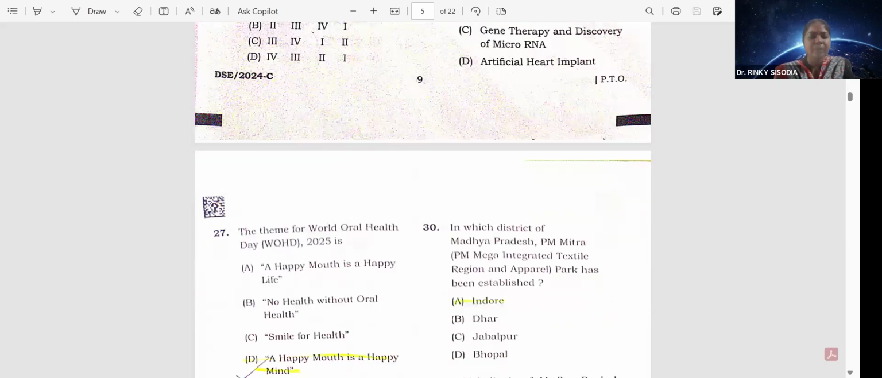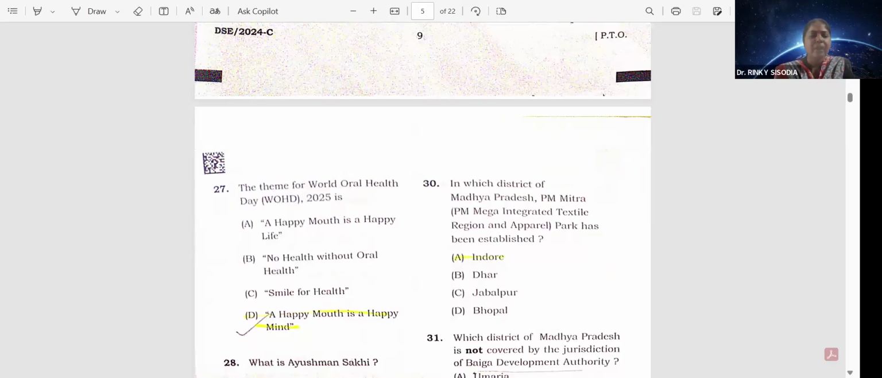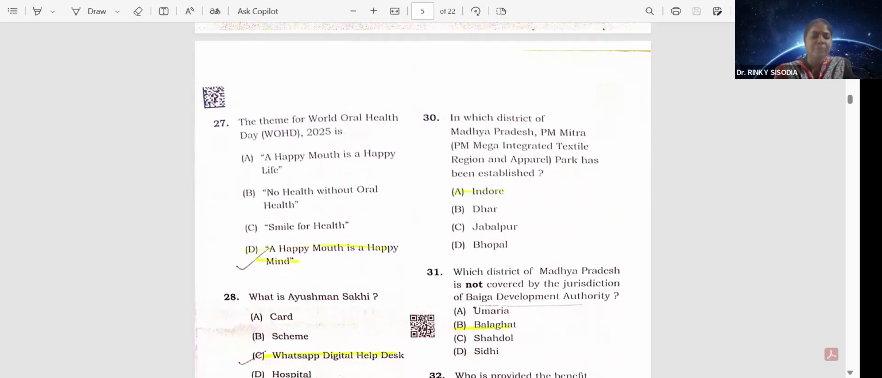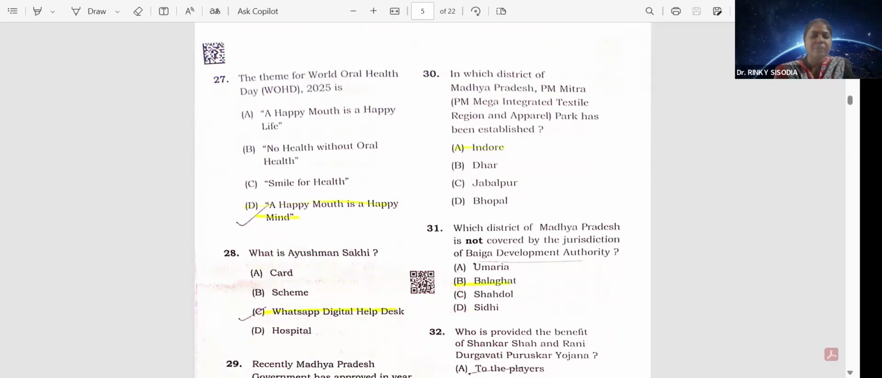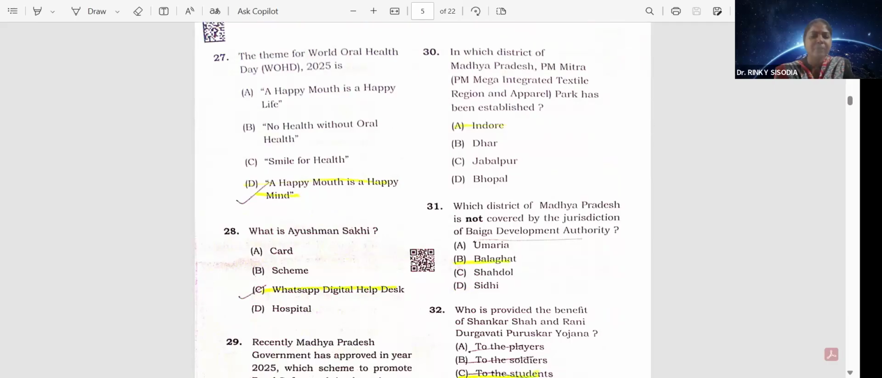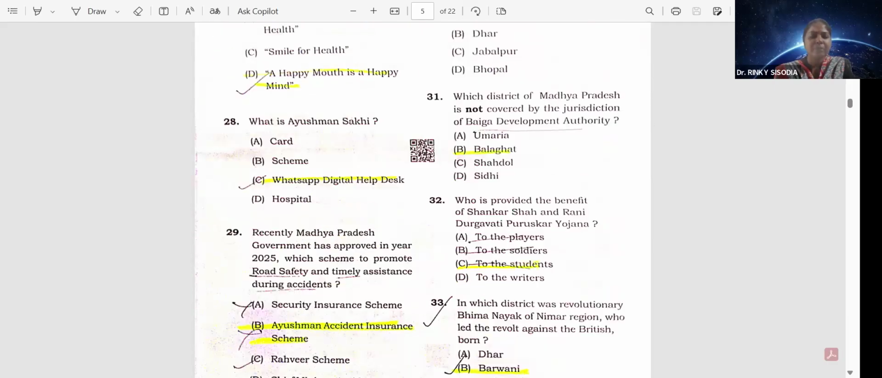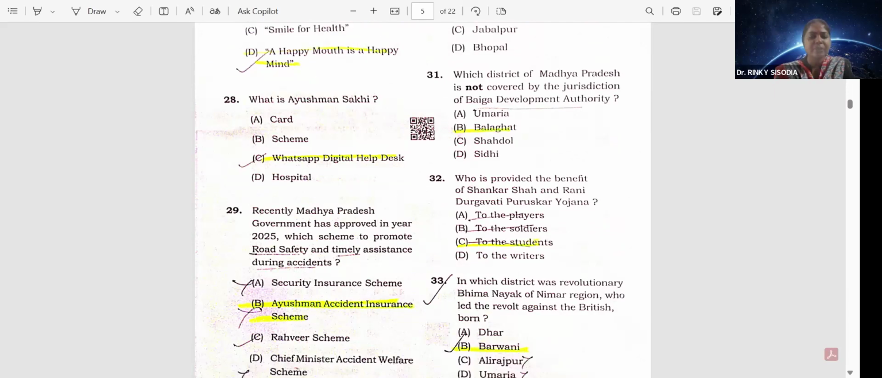The theme for World Oral Health Day 2025 is A Happy Mouth is a Happy Mind. Option D. What is Ayushman Sakhi WhatsApp Digital Help Desk? Question number 29. Recently, Madhya Pradesh government has approved in year 2025 which scheme to promote road safety and timely assistance during accident? That is Ayushman Accident Insurance Scheme.